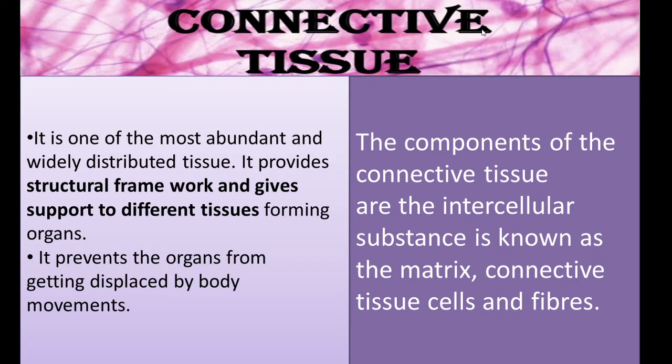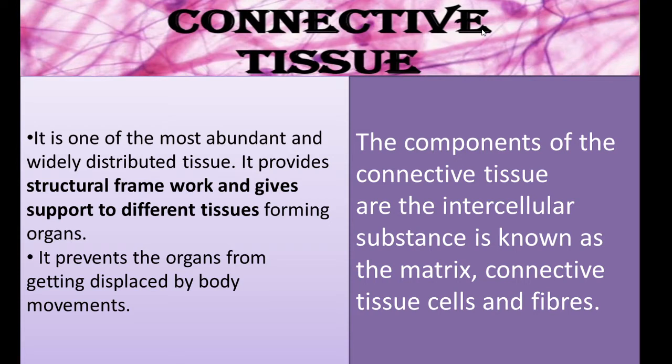The tissue which connects the body together is called connective tissue. These tissues range from fluid-like structures to the hardest ones, so we'll see them one by one later. Connective tissue is one of the most widely distributed tissues, found all over the body.